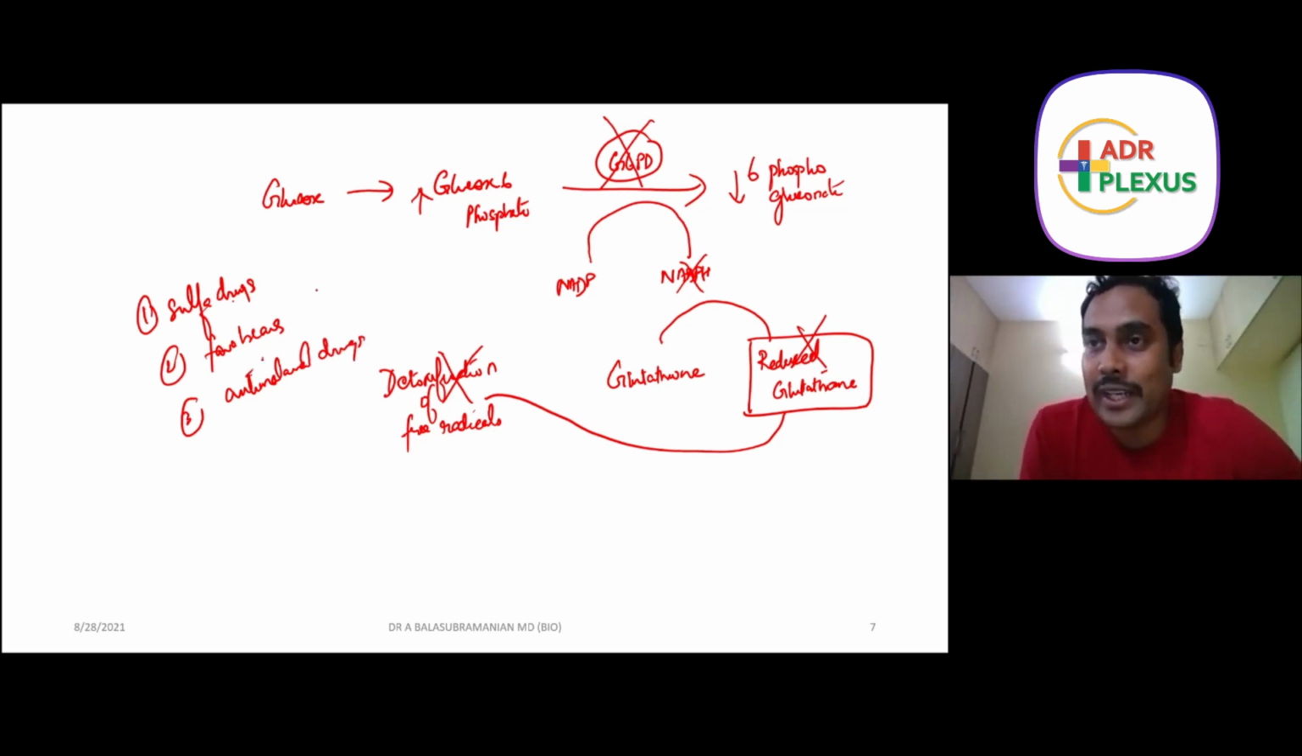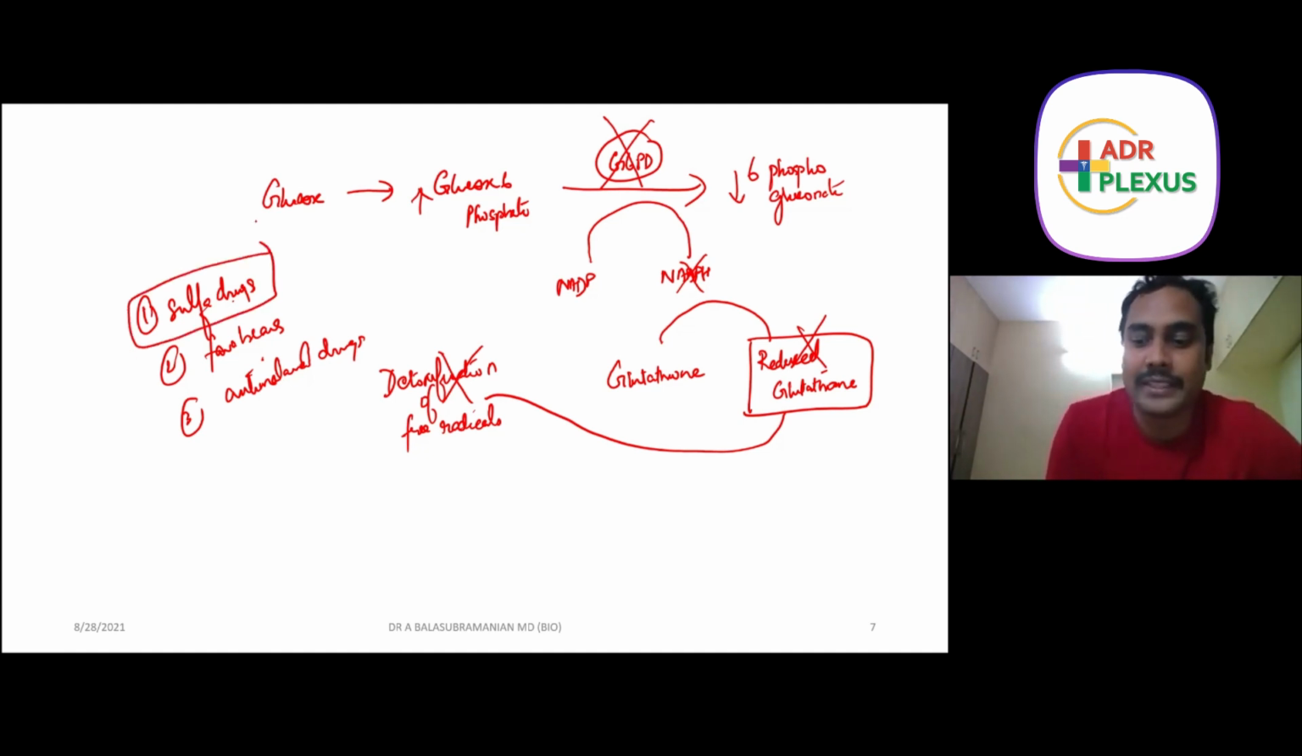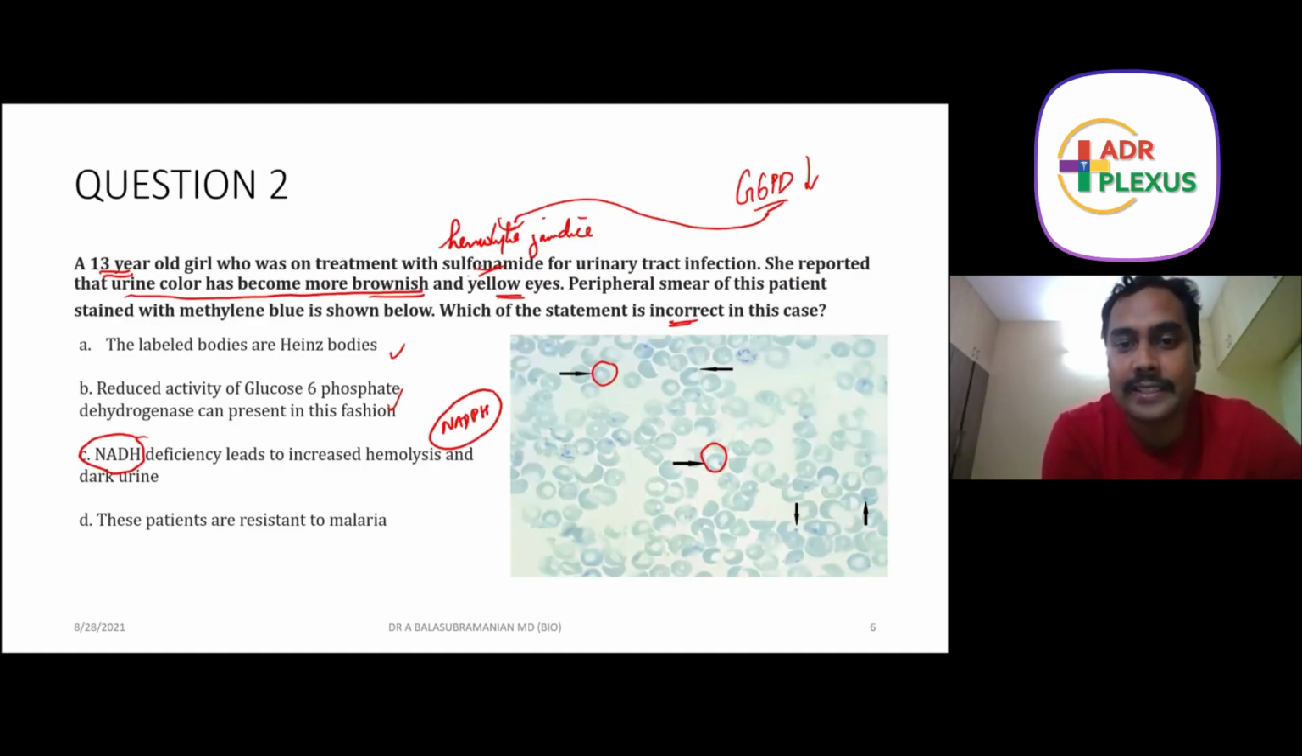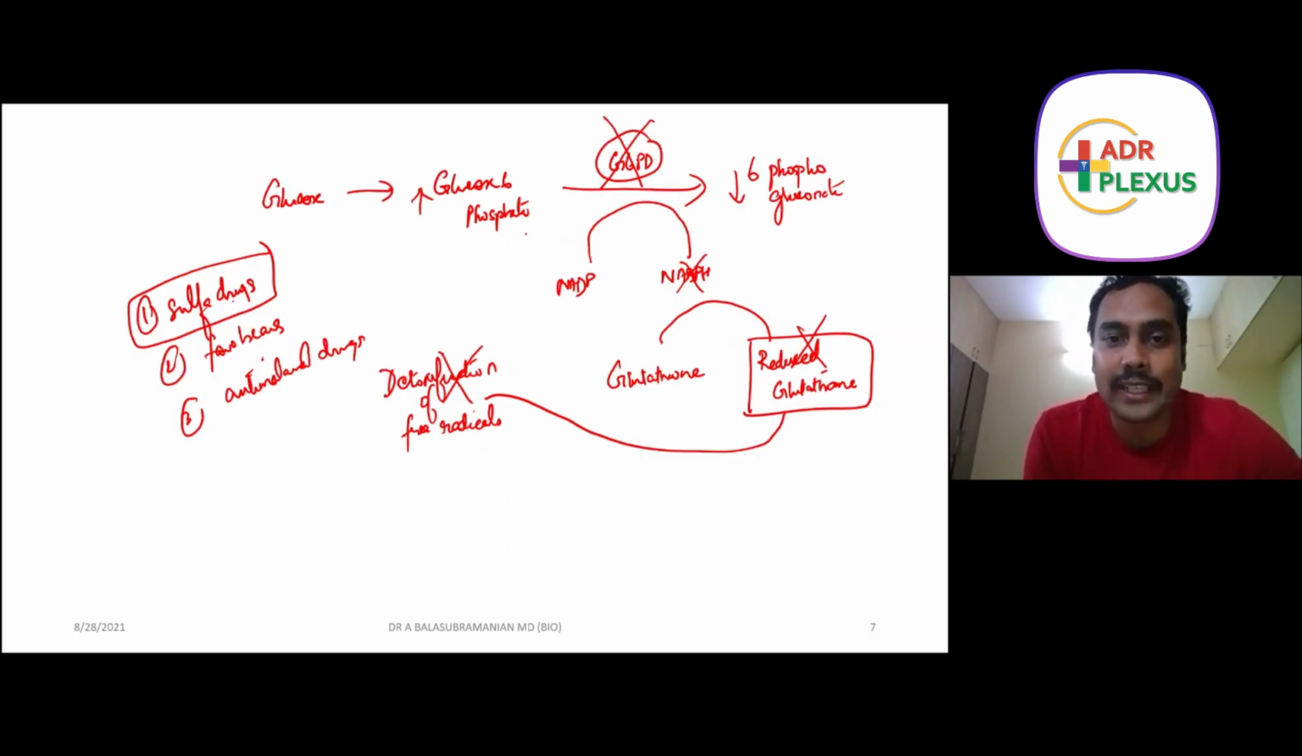Already the body is struggling to clear the free radicals. These are the conditions in which free radicals are increased, meaning more and more free radicals, more hemolysis, and more disease process. This is exactly what has happened with this girl. See here, she has taken sulfonamides. So she's already having a problem, and taking the sulfonamide is going to accelerate the trouble here. Okay, hope this MCQ is clear now.